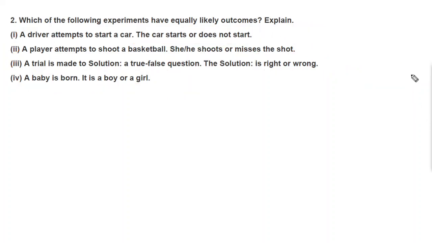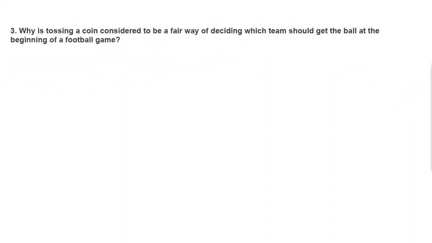Now we'll move to question number 3. Why is tossing a coin considered to be a fair way of deciding which team should get the ball at the beginning of the football game. Whether any type of game, football or cricket, the referee or the umpire tosses the coin to decide which team will first ball or which team will first bat. In case of football, which team will get the ball first.